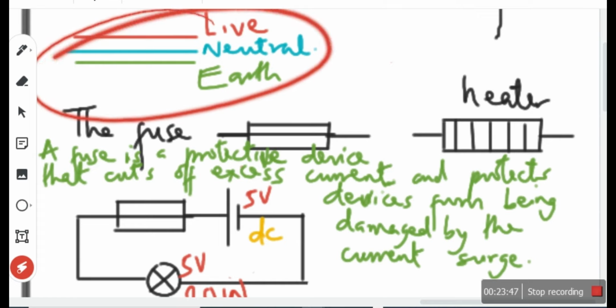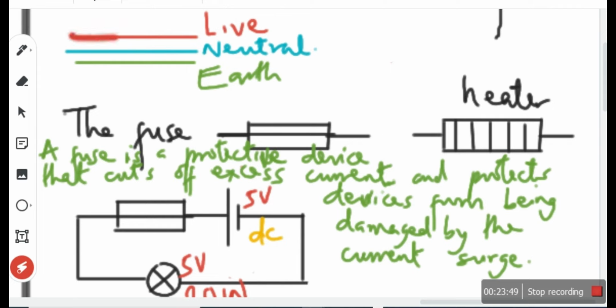I said this is for alternating current. Live for alternating current is equivalent to what? Positive. Positive in direct current. Neutral for alternating current is equivalent to negative in direct current. The earth wire is for protection. I just want to tell you how the earth wire works.